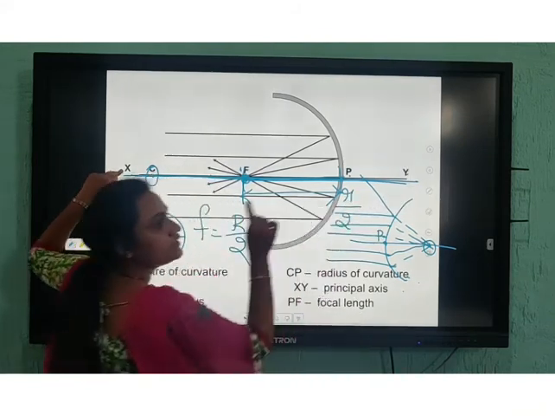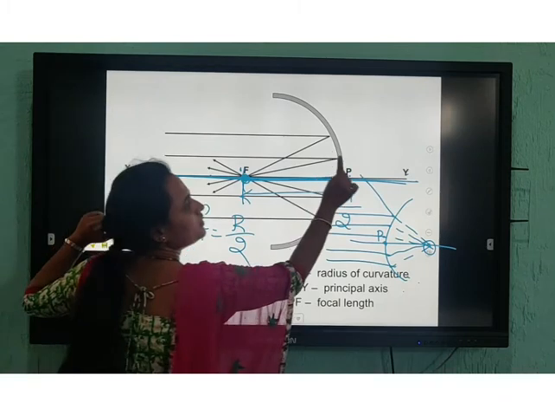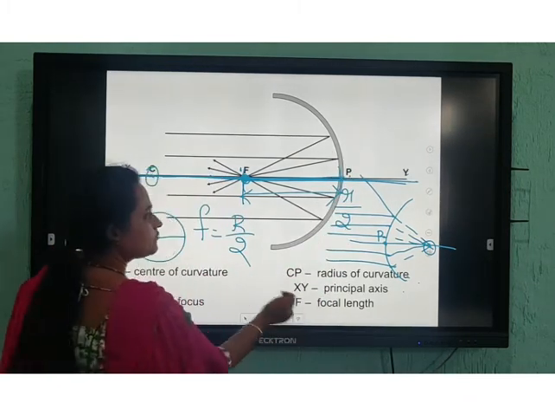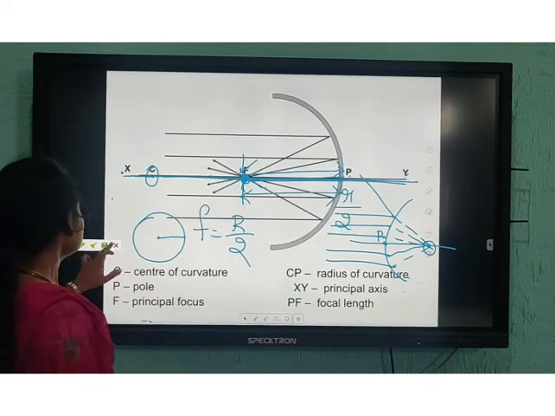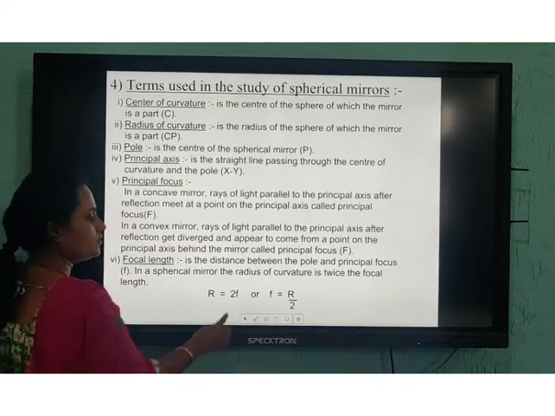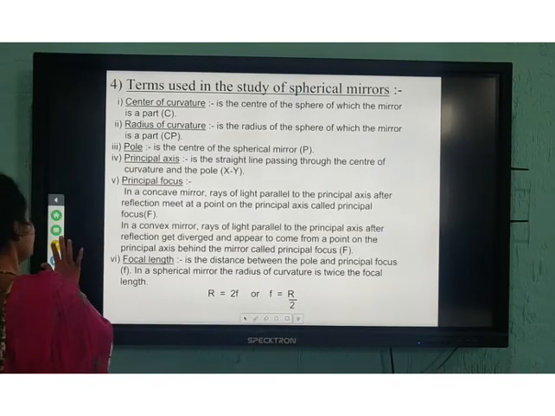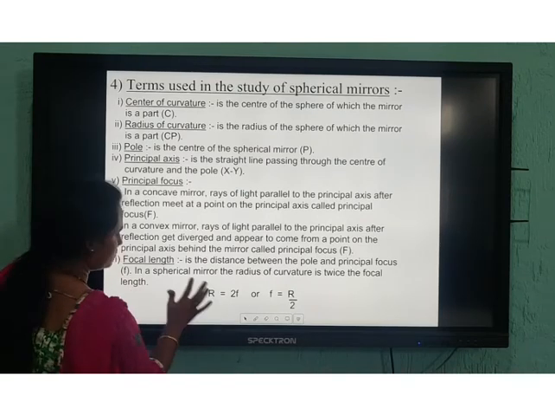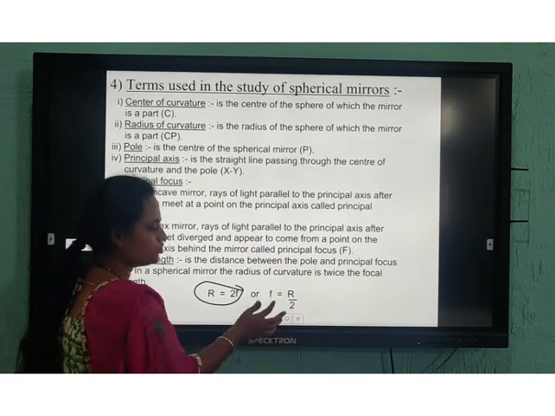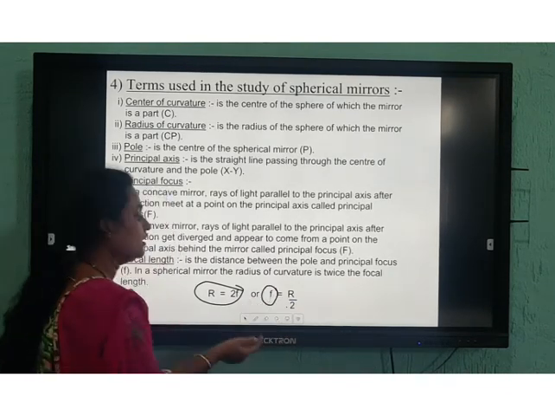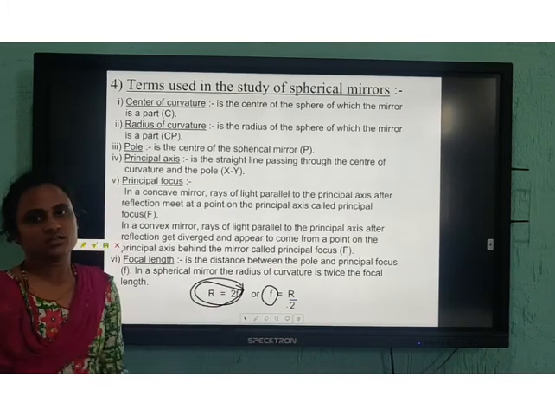XY is the principal axis, the line joining the center of curvature, focus and pole. Next, focal length is from P to F, and it is given by the relation R equals 2f. If they ask you to find the focal length, use f equals R by 2. If they ask you to find the radius, use R equals 2f.